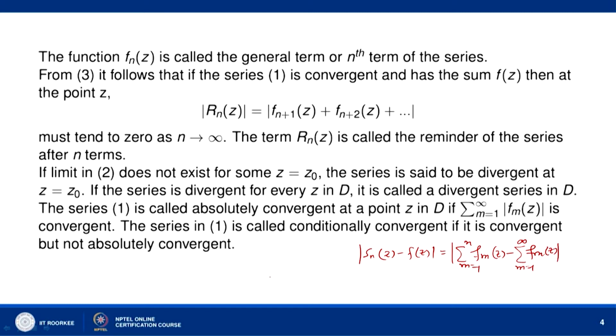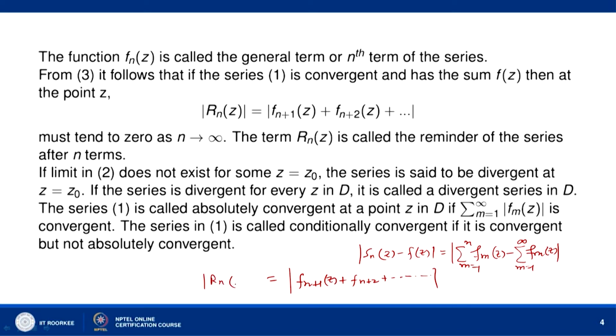So this is equal to mod of f_{n+1}(z) plus f_{n+2}(z) and so on. This is said to be the remainder after n terms of the series and we denote it by R_n(z).